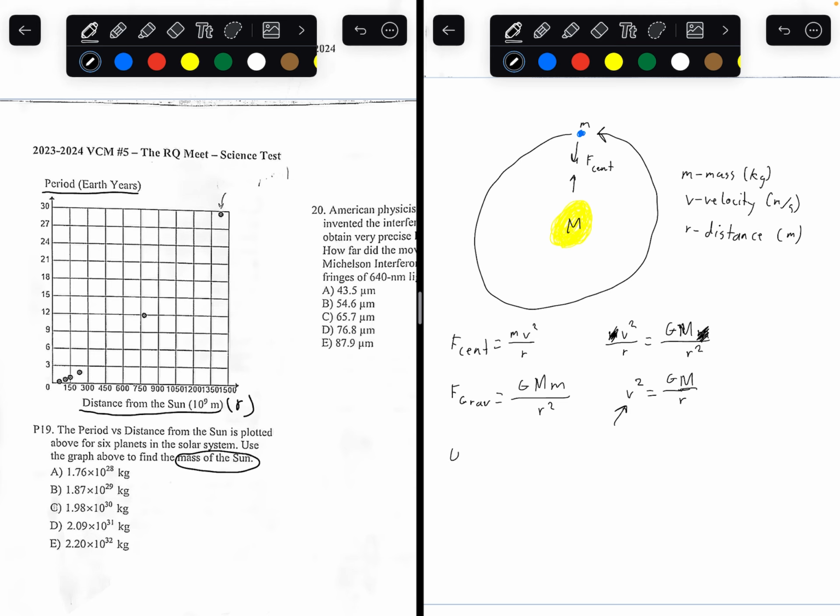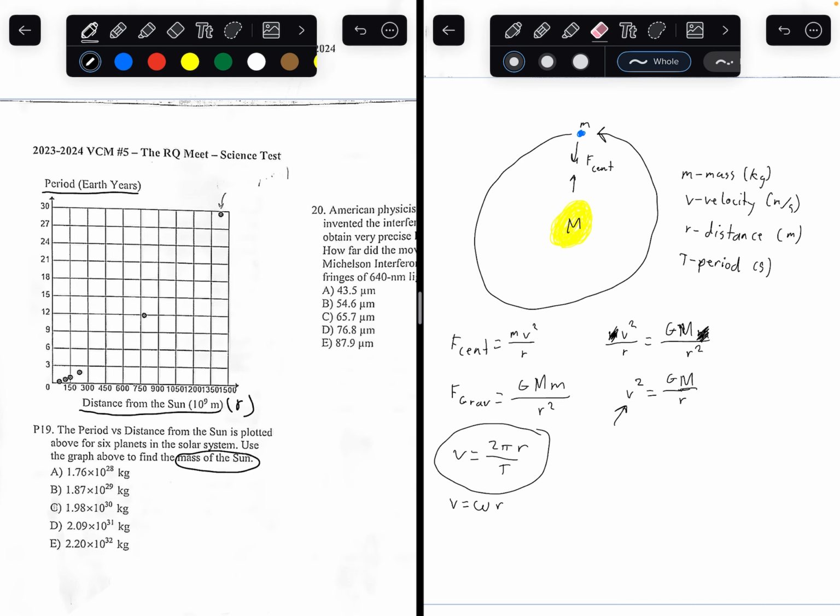If you remember the angular velocity formula, you would get 2 pi divided by the period, because we want to find a formula that has period. And we know velocity is equal to angular velocity times radius. So if we multiply radius to both sides, you can get velocity equals 2 pi r over t, where t is the period in seconds.